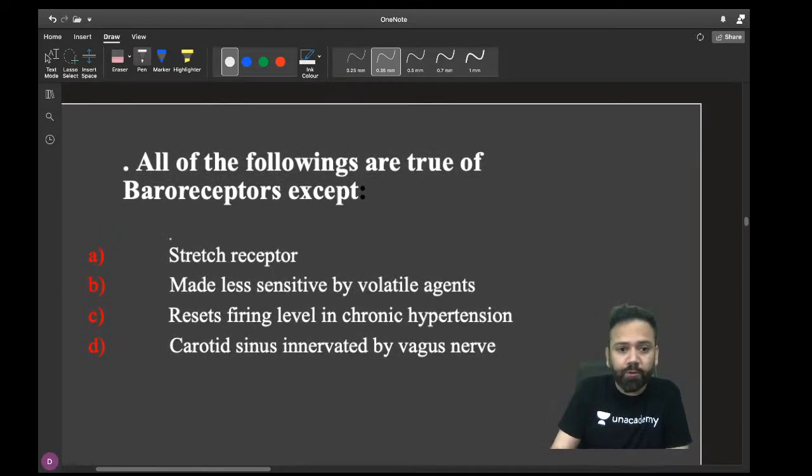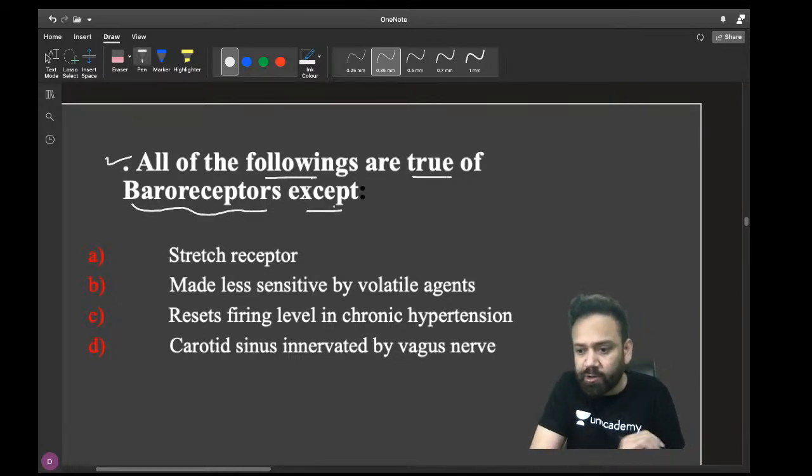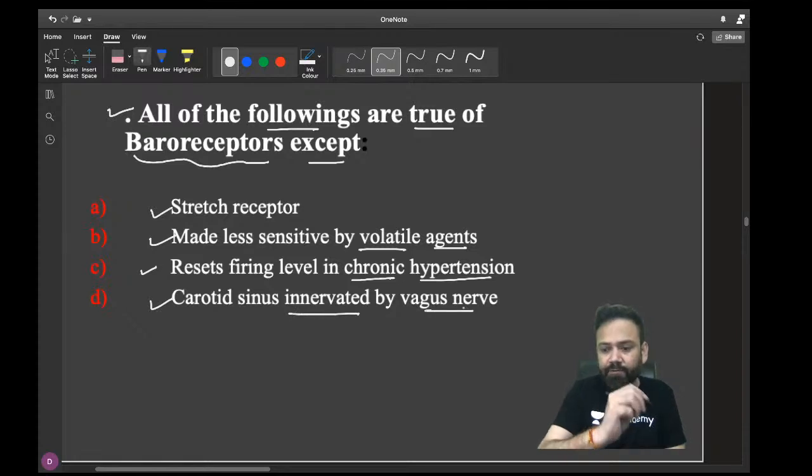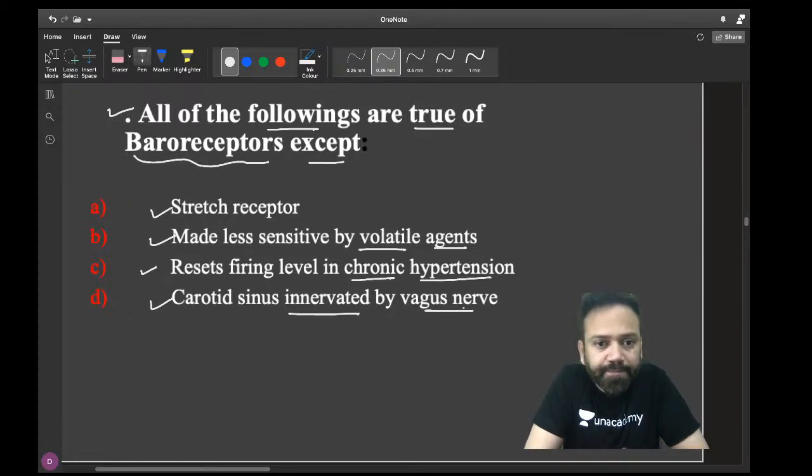Next question. Now this is a very important question. All of the following are true of baroreceptors except. See, every year one question is definitely from baroreceptors. It can be high pressure, low pressure, yes, stretch receptor, or it is made less sensitive by volatile agents. It resets firing level in chronic hypertension, or carotid sinus innervation is by vagus nerve. What is your answer? Made less sensitive by volatile agent. Okay. What about others?